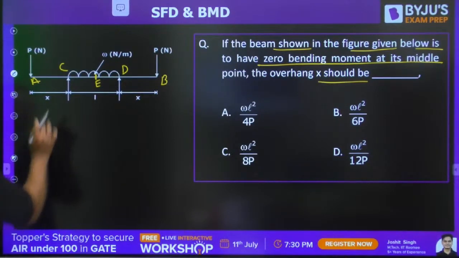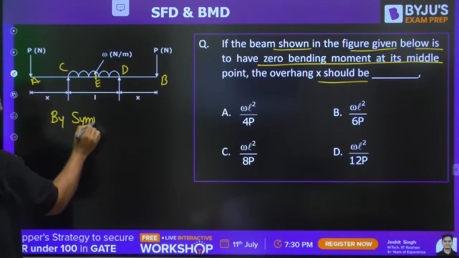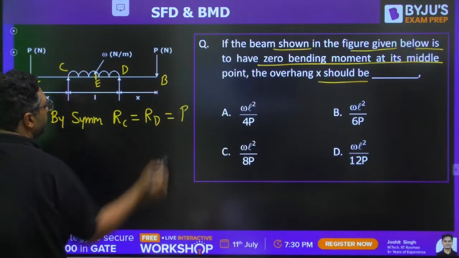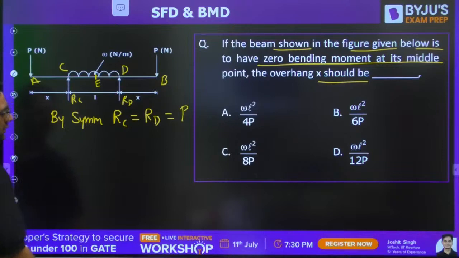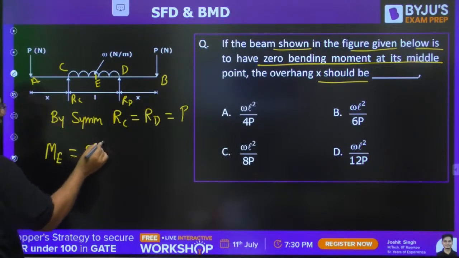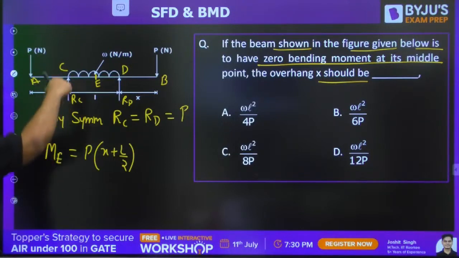So here, my dear, first of all, by symmetry, RC equals RD equals P. Okay, by symmetry, both reactions will be equal. So in that case, you can write down the bending moment at E. That will be coming because of this P. P into X plus L by 2. This RC will be anti-clockwise. Anti-clockwise I am taking positive, so clockwise I will take negative.